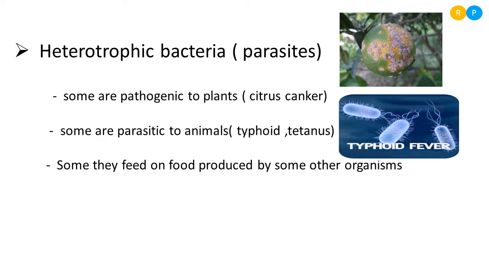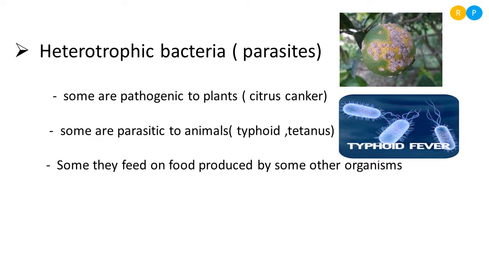You can see in the first diagram, that is the fruit infected by the bacteria. In that disease, it will form patches on the surface of the leaf as well as on the fruit. When the bacteria multiply, it will reduce the quality as well as quantity of the product. So automatically the yield is reduced when the plant is affected by citrus canker disease.